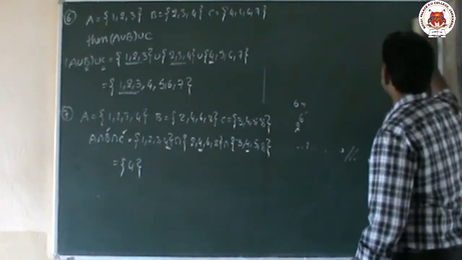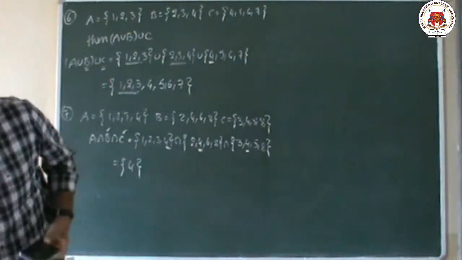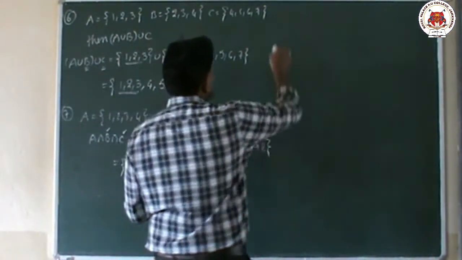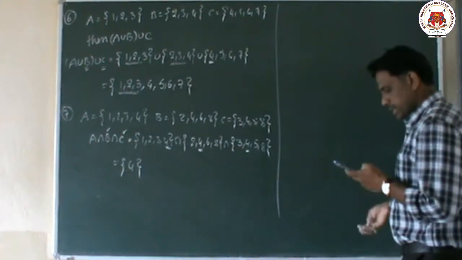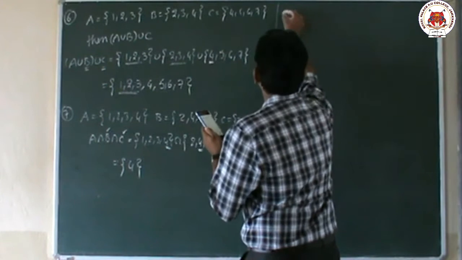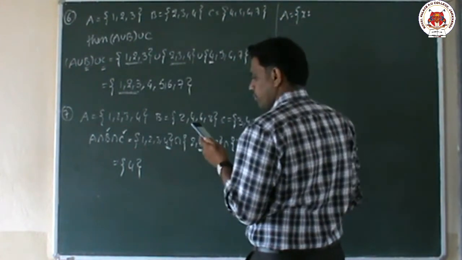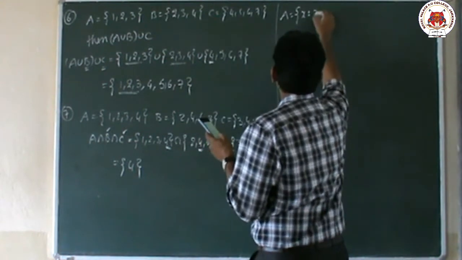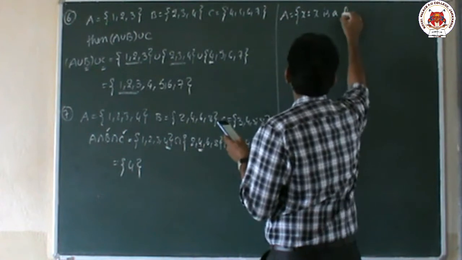Now we'll go to the next question. We'll discuss the 8th question. The 8th question is A equal to the set of x such that x is a factor of 15.